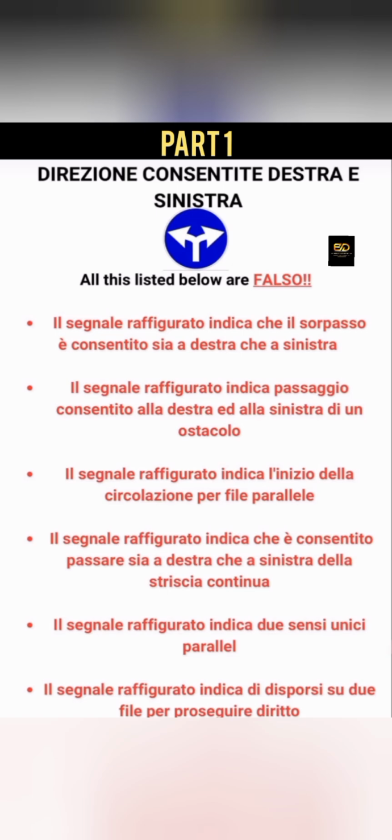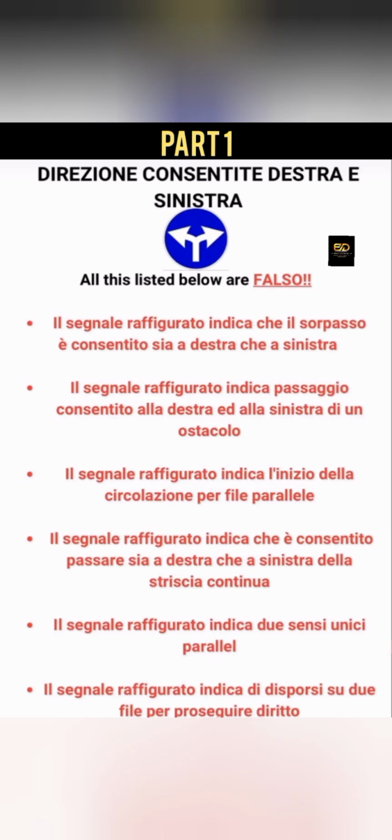So it's faso. Il segnale raffigurato indica l'inizio di circolazione per file parallele. When they are saying file parallele, they are saying that two vehicles should be going side by side. So they are saying that this sign is indicating two vehicles moving side by side. It is a lie. This is not what the sign is saying. The sign is only saying turn right or turn left at this junction.